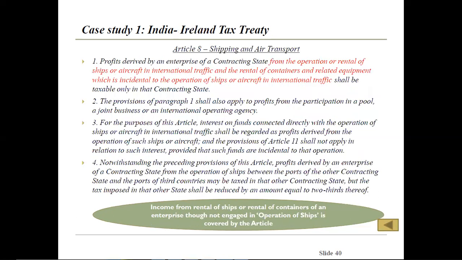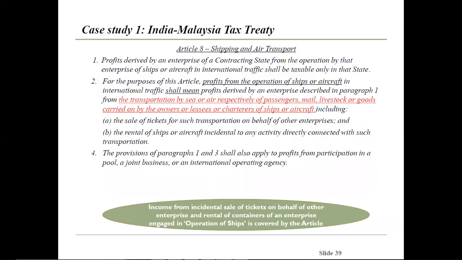In the India-Ireland Tax Treaty also, Article 8 says about the same. What is in the Malaysia Tax Treaty is the same in the India-Ireland Tax Treaty also. Profit derived by an enterprise of a contracting state from the operation of ships or aircraft in international traffic, and the rental of containers and related equipment which is incidental to the operation of ships or aircraft in international traffic, shall be taxable only in the contracting state. That is, it will be taxable only in that state, which is the source state.